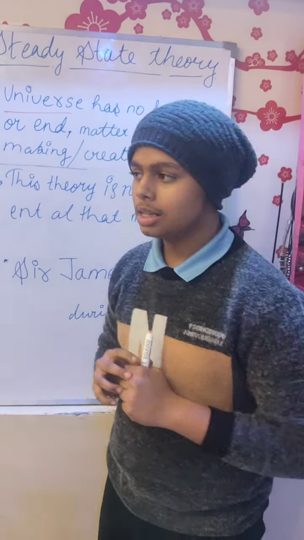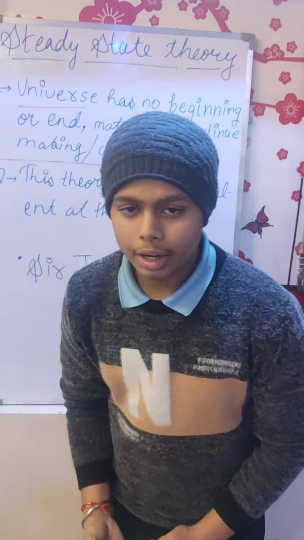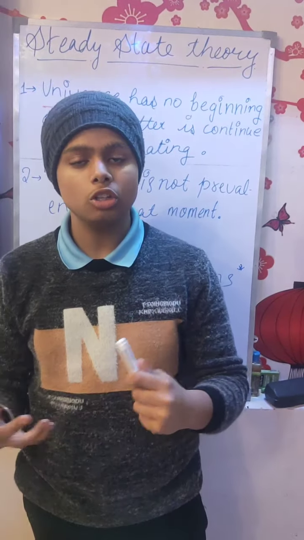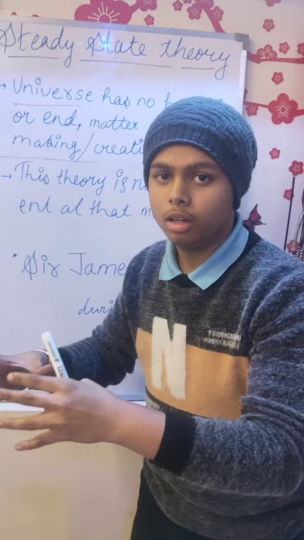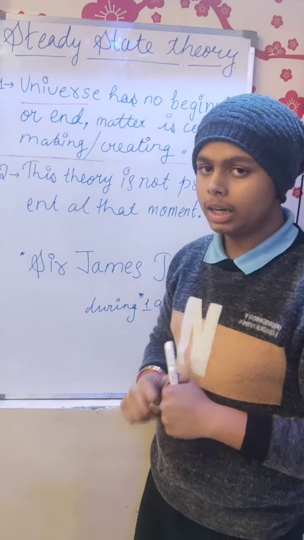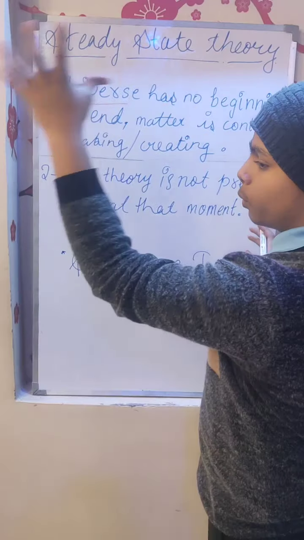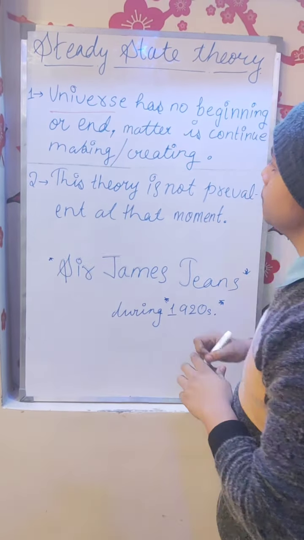The Big Bang theory tells us that the universe starts from a point and is now expanding to its maximum size. The oscillation theory is in some ways similar to the Big Bang theory, but the steady state theory is directly opposite to the Big Bang theory and the oscillation model theory.